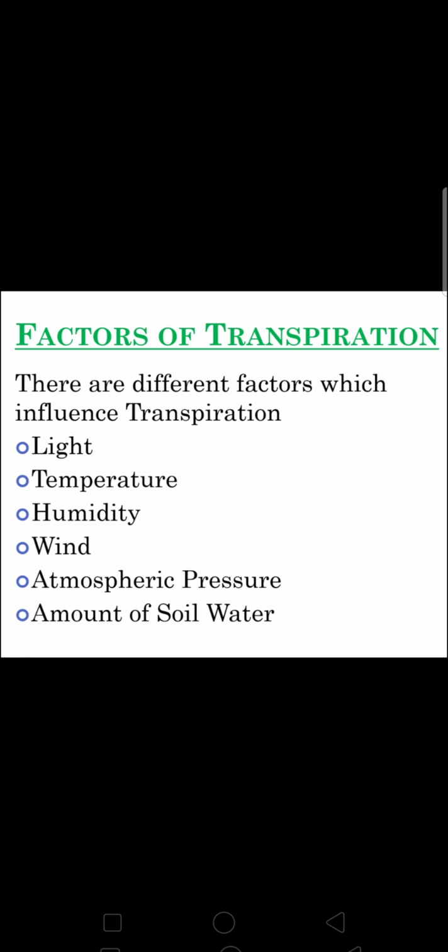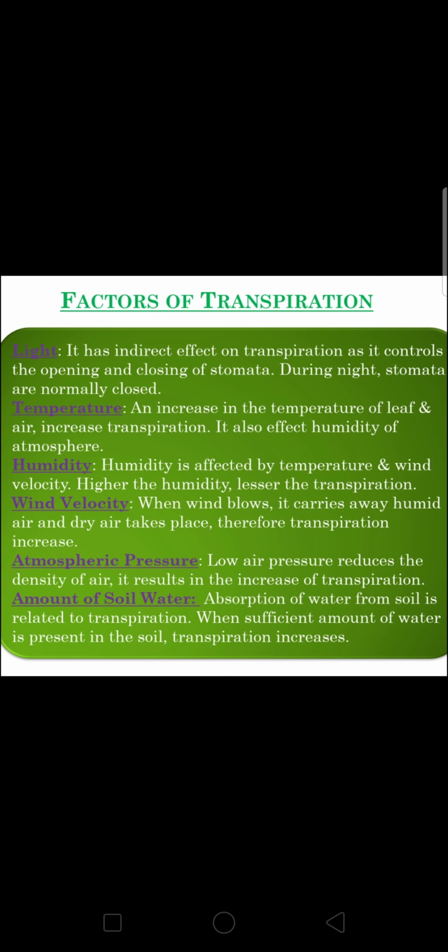Factors of transpiration. There are different factors which influence transpiration: light, temperature, humidity, wind, atmospheric pressure, amount of soil water. Light. It has an indirect effect on transpiration. It controls the opening and closing of stomata. During night, stomata are normally closed. Temperature. An increase in the temperature of leaf and air increases transpiration. It also affects humidity of the atmosphere. Humidity is the effect of temperature and wind velocity. Higher the humidity, lesser the transpiration.